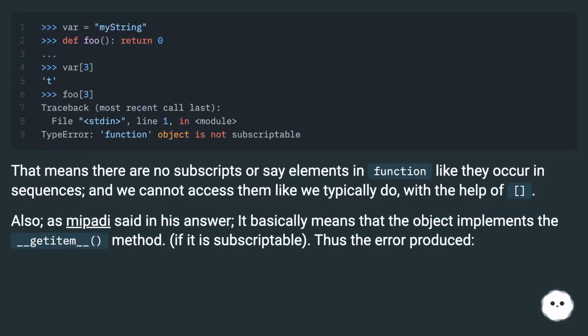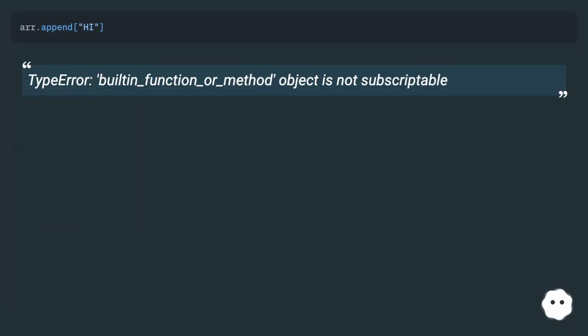That means there are no subscripts or, say, elements in a function like they occur in sequences, and we cannot access them like we typically do, with the help of square brackets. Also, as Mapadi said in his answer, it basically means that the object implements the __getitem__ method, if it is subscriptable. Thus the error produced: TypeError, built-in function or method object is not subscriptable.